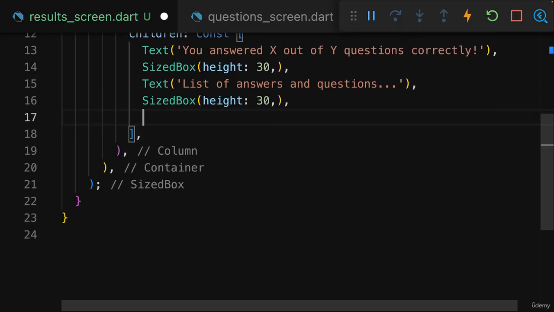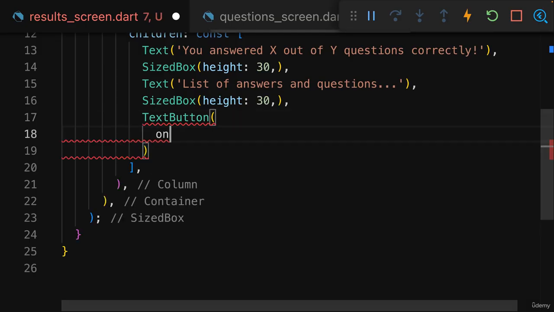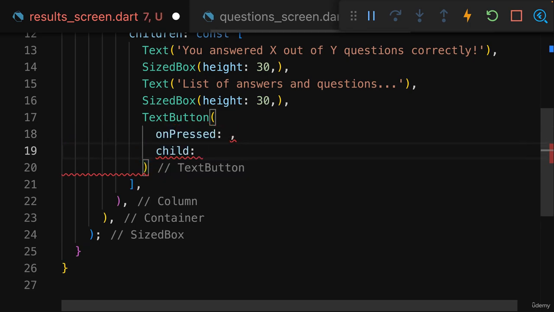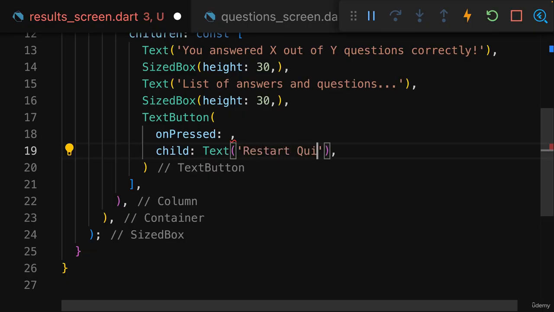And for that here, I'll just use a standard TextButton. Of course, you could also use some other kind of button, but here a TextButton it is. And that TextButton takes the onPressed argument and a child argument. Now the child argument should be a Text widget, which sets the text that is displayed on that button. And in this case, the text should be "Restart Quiz." And for onPressed, I'll just add a dummy empty function for now.